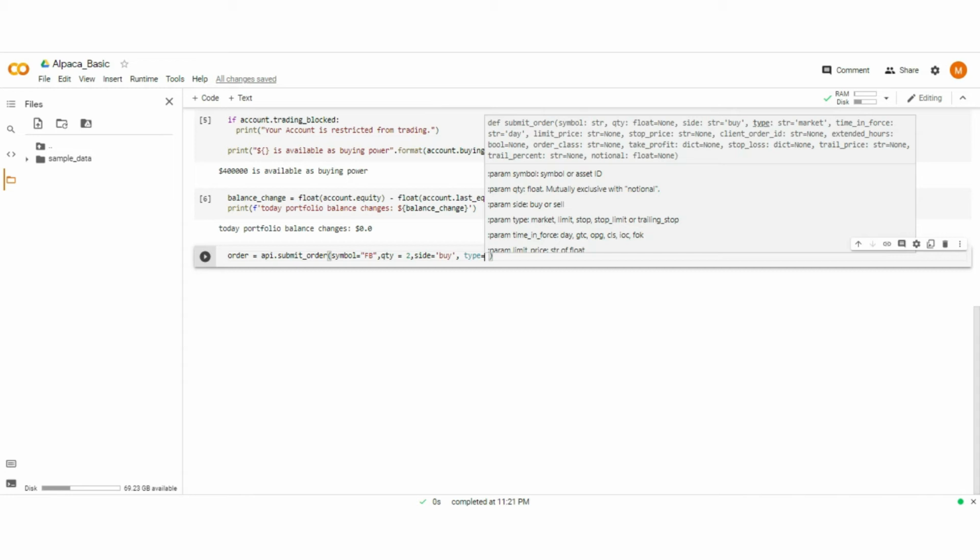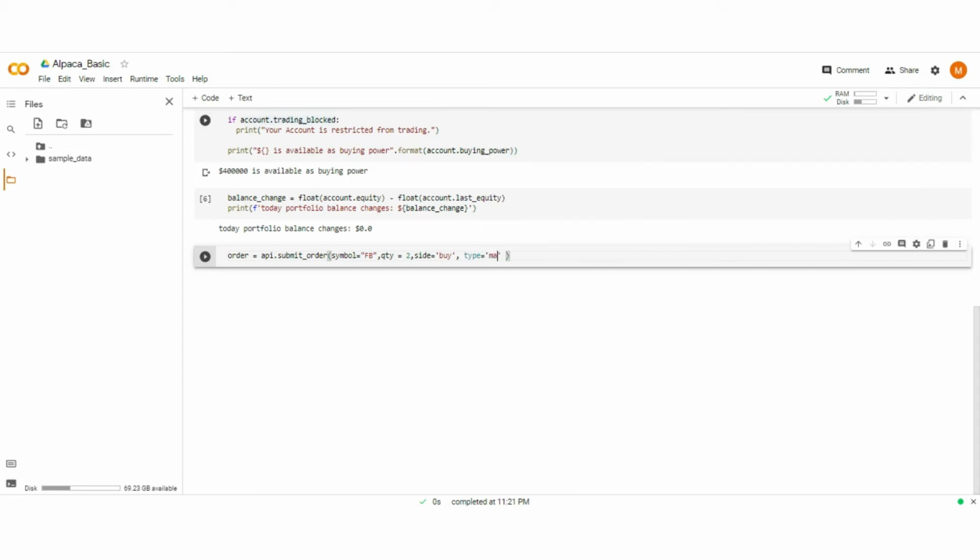But in the market order type, the order is executed at whatever the current market price of ABC is, that is at $15 or $28 or whatever the current market price offers. So let's go with the market order type. Type market.